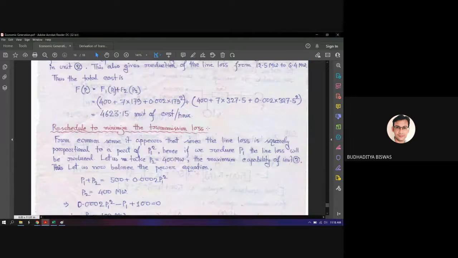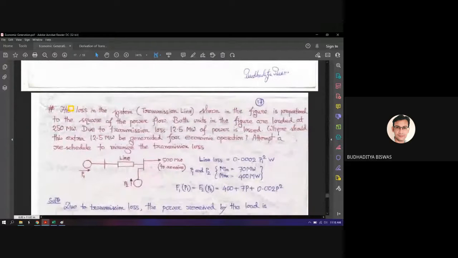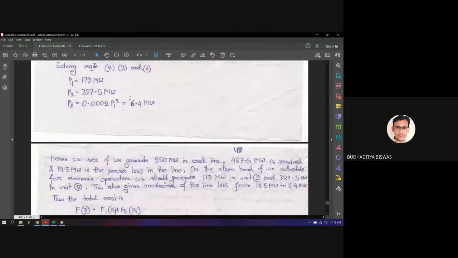Now coming to the second one: attempt a reschedule to minimize the transmission loss. Now you may say that this is our main headache, the transmission loss. If we are able to make the transmission loss zero, is it advantageous or disadvantageous?